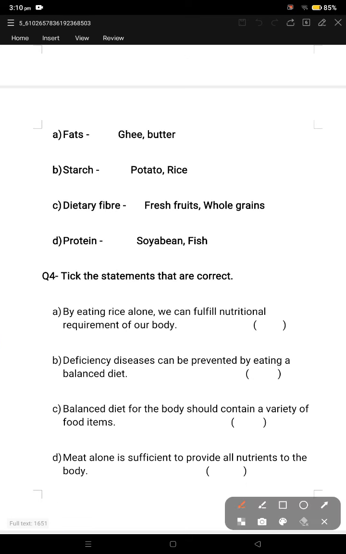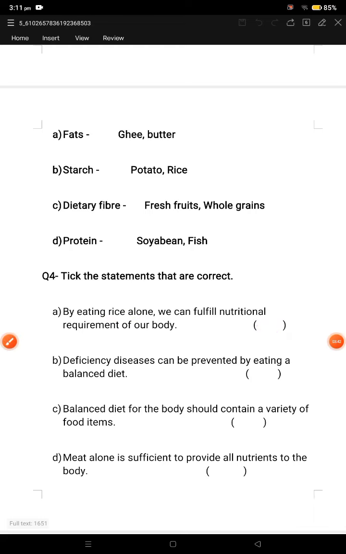Now take the correct statements. Children, in this you have to put a tick in front of the correct statement, and whatever statement is wrong, put a cross in front of that. See the first, A part. By eating rice alone, we can fulfill the nutritional requirement of our body. This is wrong. By eating only rice, we do not get all the types of nutrients.